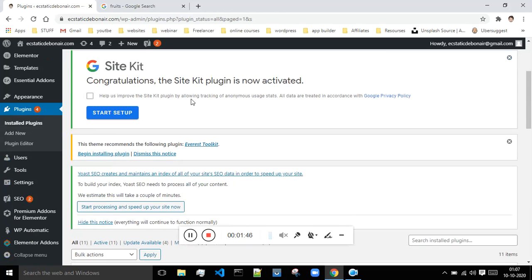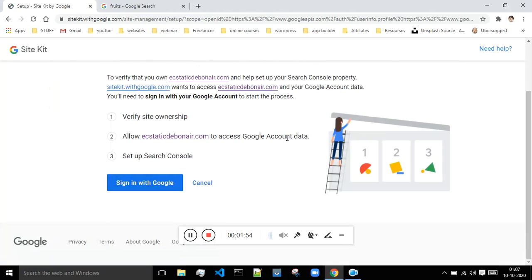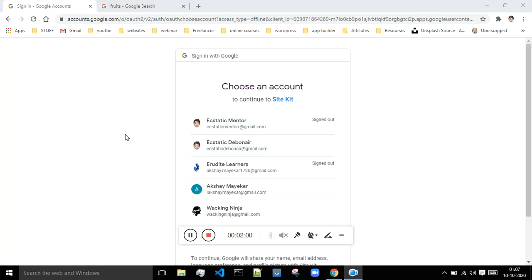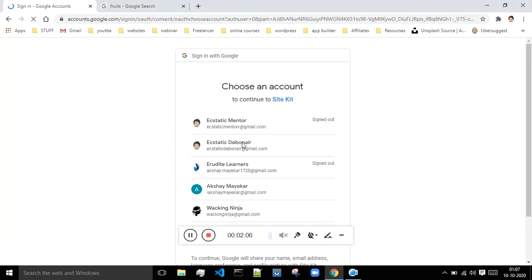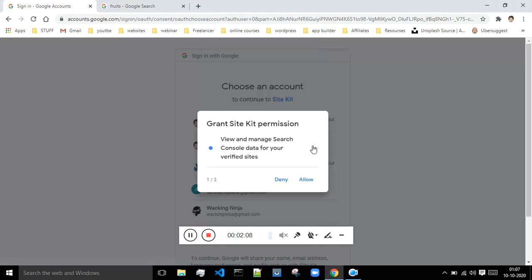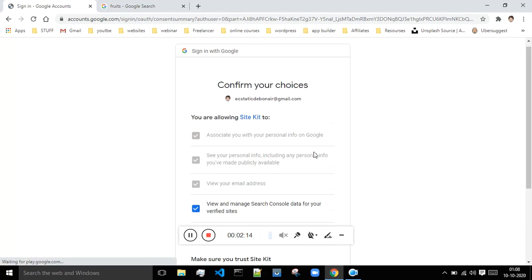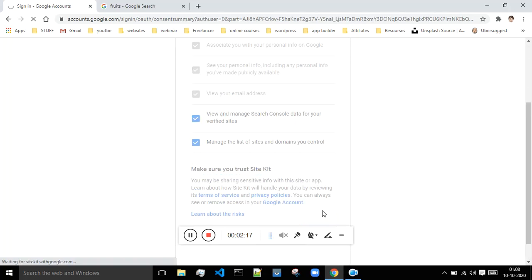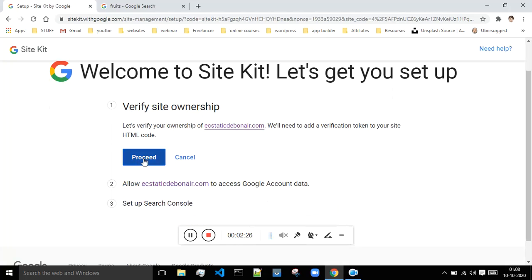and click on start setup. This is how the process will go on. Click on sign in with Google. My website is associated with this particular Gmail account, so I will select this account. Click on allow, click on allow, then come down below and click on allow. This is all about giving the necessary permissions to this plugin so that it is verifying. Click on proceed.